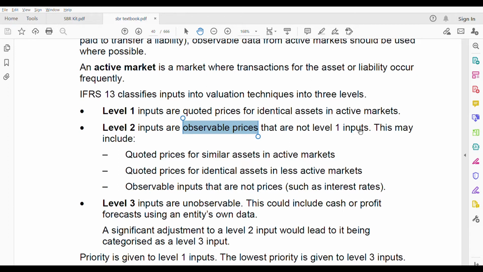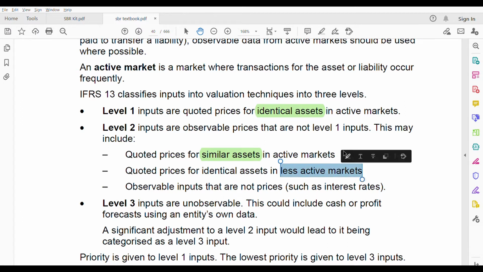This may include, what does it include? Quoted prices for similar assets in active market. See the word, it's not identical assets here, it is similar asset. Quoted prices for identical assets, same like for level 1, but here it is in less active market.